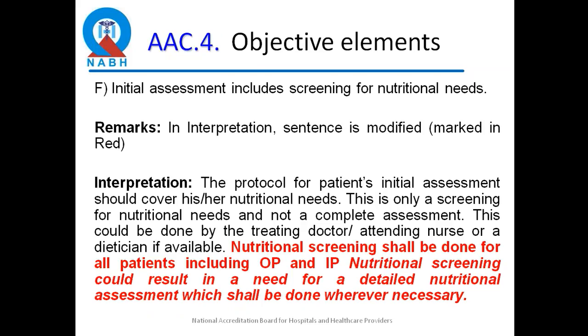ASC 4 is also about initial assessment for nutritional screening for nutritional needs. Now here I'd like to add why nutritional screening has come in as an important area in a hospital. Many research studies have proven that 10 to 20% of patients who visit a hospital for any reason, whether it's eye surgery or just a dental problem, could be for any problem, are generally having nutritional deficiency.